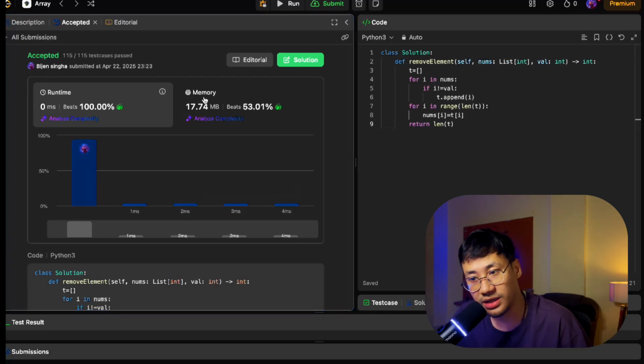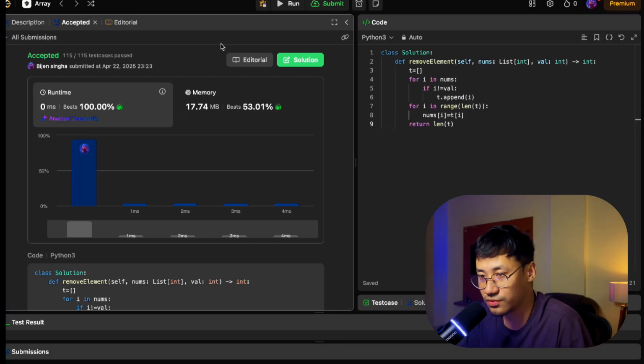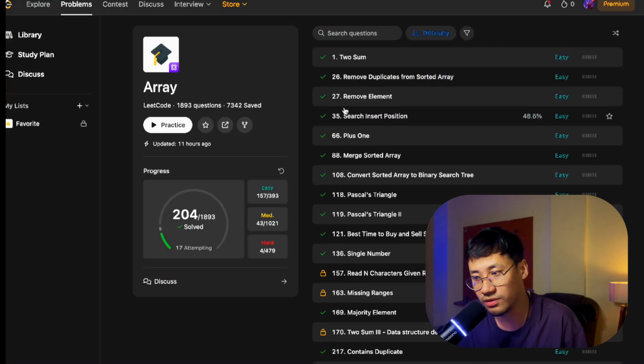Here again it is beating 100%. Again, do not go for this 100%, as it totally depends on internet speed also. It sometimes depends on luck also, but do not go for this right now. Once you get expert, then you try for that 100% approach. For now just focus on solving problems.